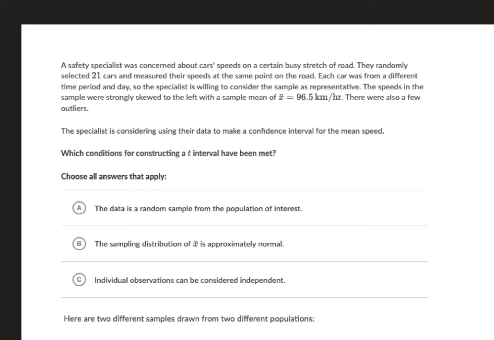Okay, in this video extra, I'm just going to go over a couple more problems where we are checking the conditions. So these problems are about means. And this first problem says, let's see.